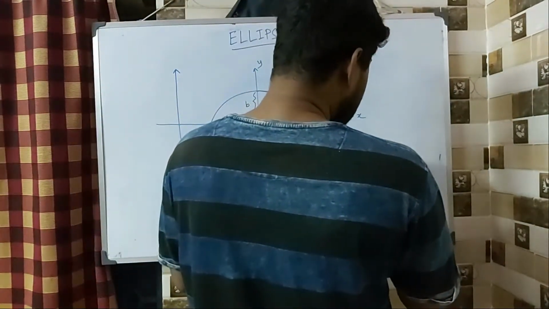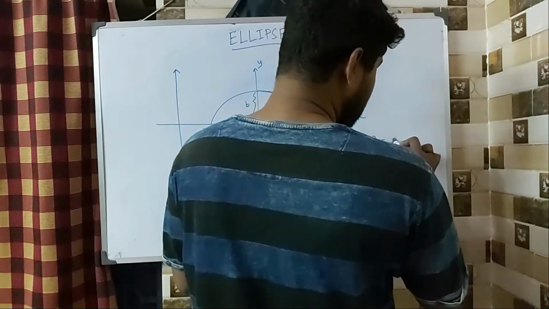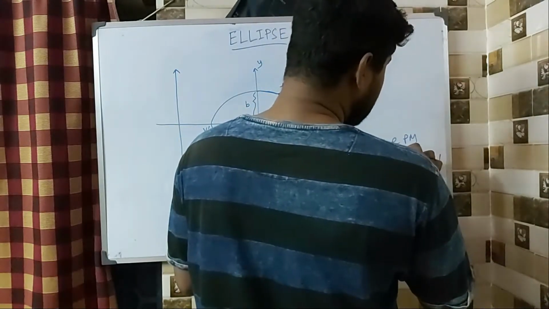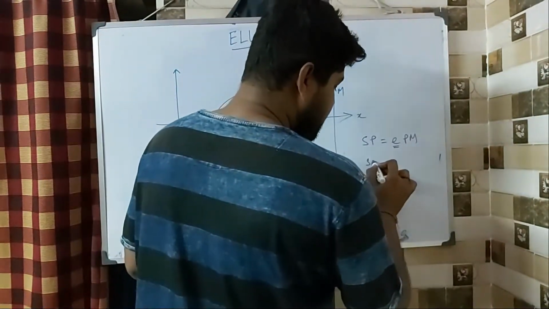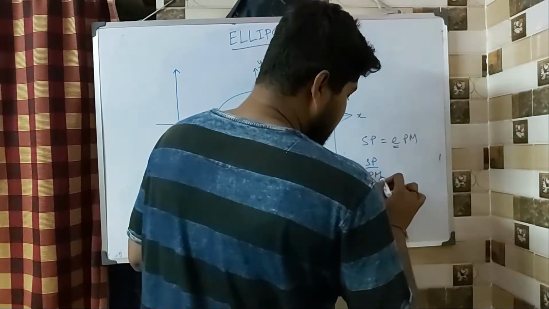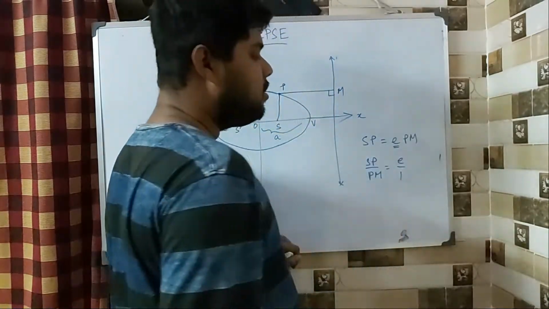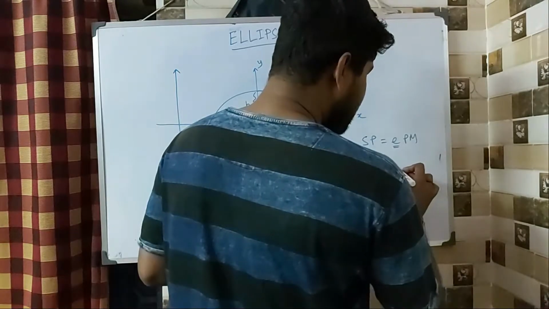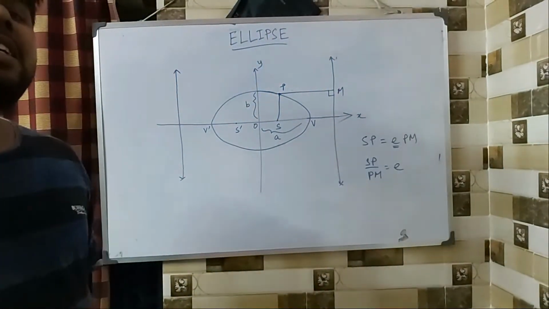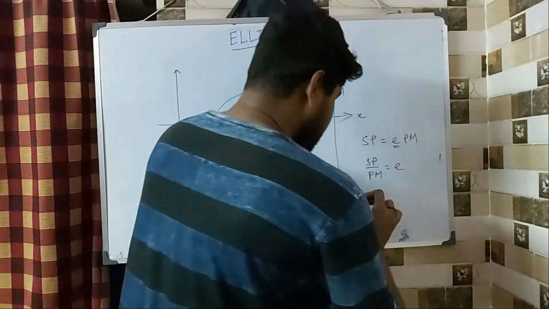So how does it look? SP = e·PM. This ratio is denoted by e, and we can also write it as SP by PM is equal to e by 1. We don't write e is to 1, we just write e. So this e is called the eccentricity.